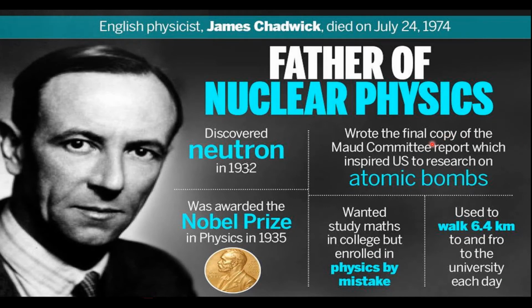The discovery of neutrons was done by Sir James Chadwick. He was also known as the father of nuclear physics. He discovered the neutron in the year 1932 and won the Nobel Prize in physics for it in 1935. It is interesting to note that he wanted to study maths in college but enrolled in physics by mistake. He was a member of the Manhattan Committee and he wrote the final copy of the Mott Committee report, which inspired the US to research atom bombs.